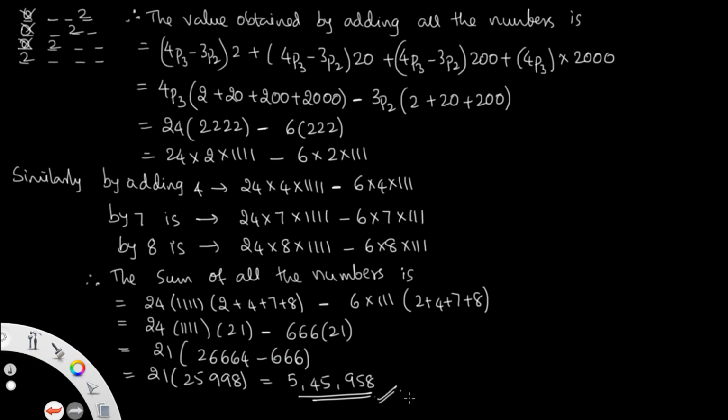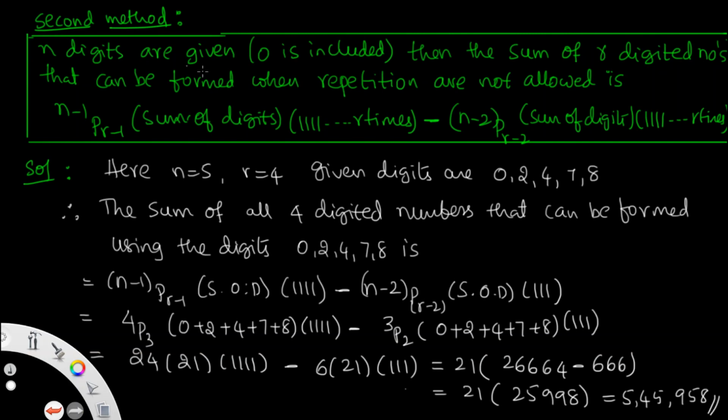So this is question number 13. This is also very important. In this method you can get another way also, a short objective method is there. If n digits are given, 0 is included, then the sum of the odd digit numbers that can be formed when repetition is not allowed is (n minus 1)P(r minus 1) times sum of the digits into 1 1 1 1 as r times, minus (n minus 2)P(r minus 2) times sum of the digits into 1 1 1 as r minus 1 times. Why? Because 0 is included, so we can subtract this 0 with numbers. That is why we should write this minus for the previous problem.